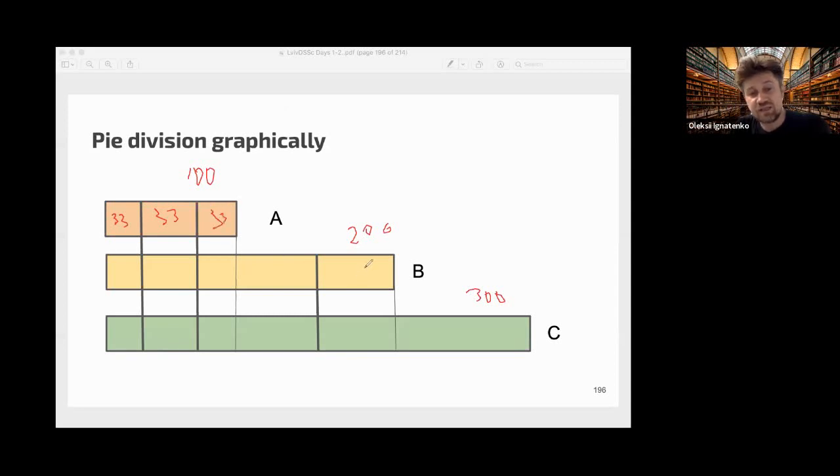And this part is used only by companies B and C, so they need to divide it equally between 2 players. And this part is used only by C, so C must pay the full price for this. So in this way, C must pay this amount, B must pay this amount, and A must pay this amount. And this is a graphical solution, but in a more complicated game, you can't actually draw this.